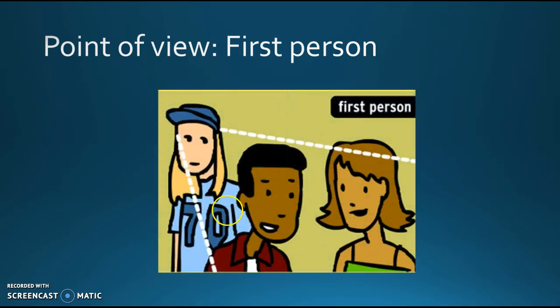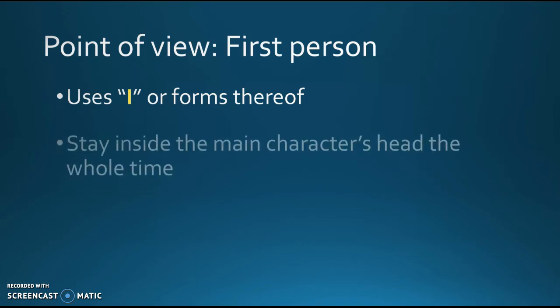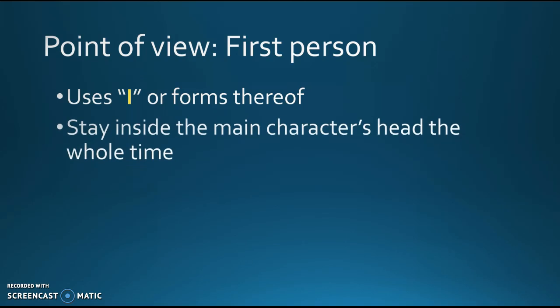First person is written from the point of view of a person who's actually experiencing the situation. Now, how does that reflect when it comes to writing? Well, it uses I or forms thereof. I, me, mine, okay? And you have to stay inside the character's head the whole time. You can't jump around.